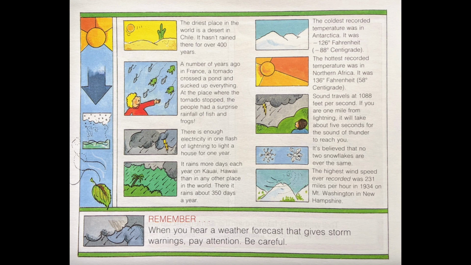There is enough electricity in one flash of lightning to light a house for 1 year. Sound travels at 1,088 feet per second. If you are 1 mile from lightning, it will take about 5 seconds for the sound of thunder to reach you. It rains more days each year on Kauai, Hawaii, than any other place in the world. There, it rains about 350 days a year. It's believed that no two snowflakes are ever the same. The highest wind speed ever recorded was 231 miles per hour in 1934 on Mount Washington in New Hampshire. Remember, when you hear the weather forecast that gives storm warnings, pay attention and be careful.